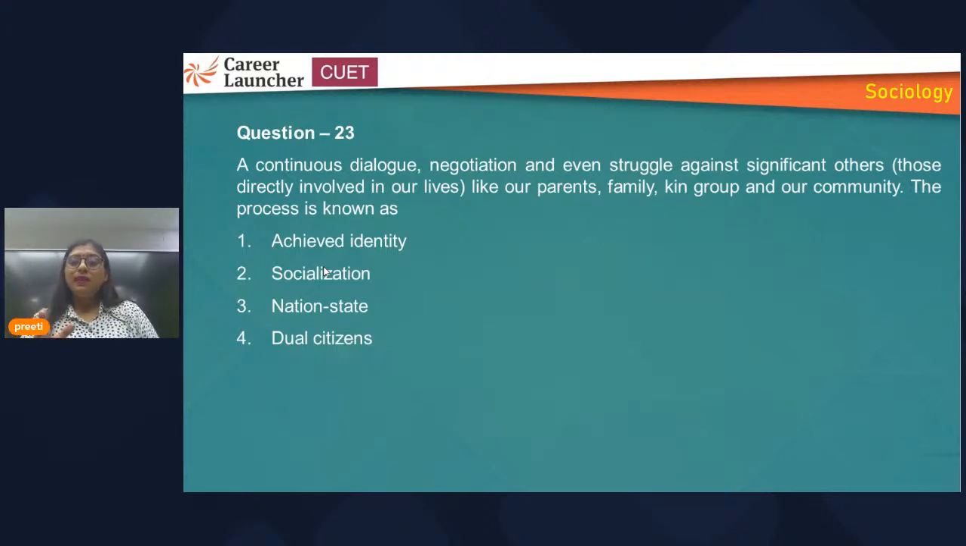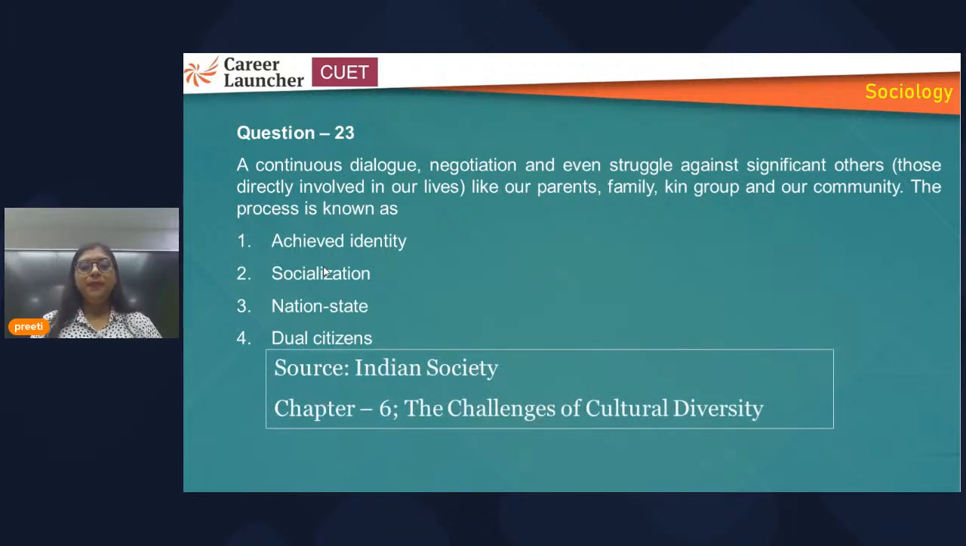So here, on the basis of basic understanding, this question could be solved. This is not about achieved identity. This term you might not have seen in your chapters even if you have read them thoroughly. Socialization is the possible one, because it is talking about changes in society. Nation state cannot be, because the question is not about anything political, and it is also not about dual citizens, because it does not talk about citizens or population. So the source of this question is cultural diversity, and the answer is 2, that is socialization.